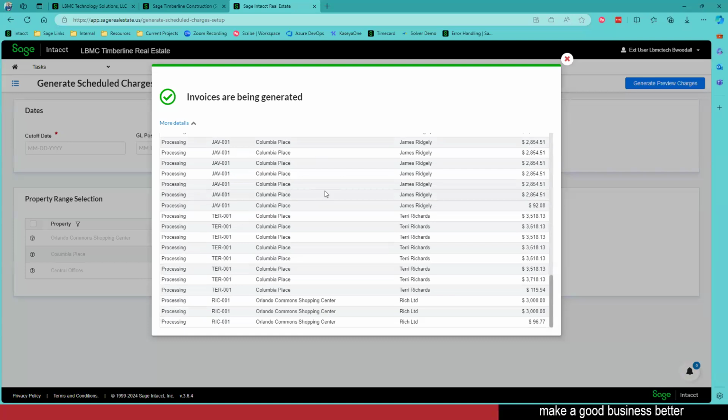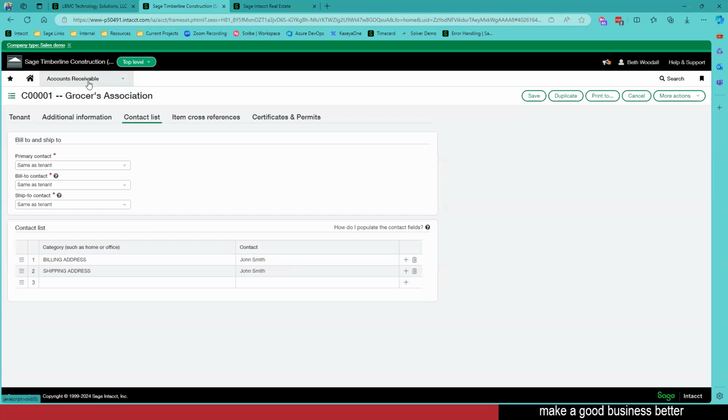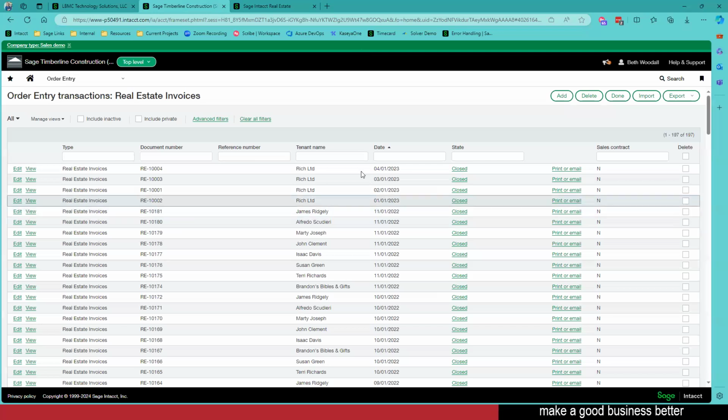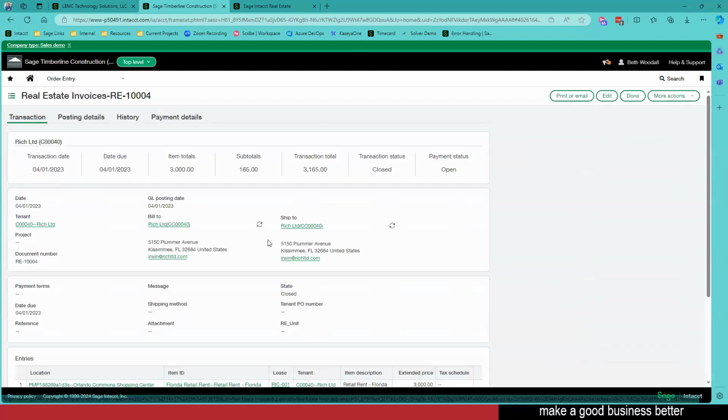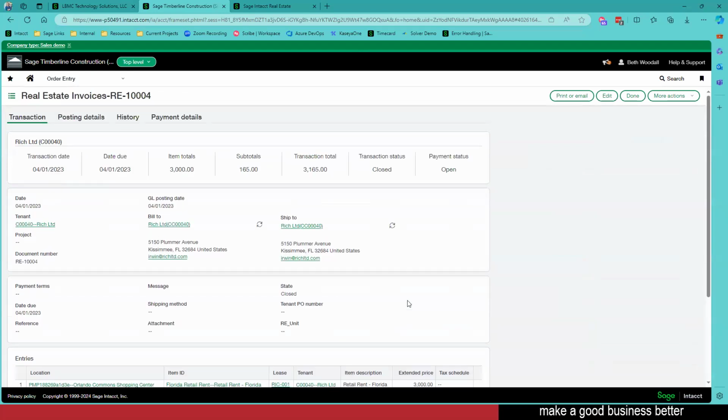I am going to be saving so much time because I'm just clicking a few buttons. There's a little bit of setup to get your properties and everything in place, but I'm just clicking buttons going forward from there. Then if I want to see my invoices, I can go over to Intacct, go over to order entry, go over to those real estate invoices. I'm going to see that full list of invoices as they go. I can click on them and see all the information of what I'm billing for this month, and then go ahead and receive that cash just like I would normally in my AR life cycle.